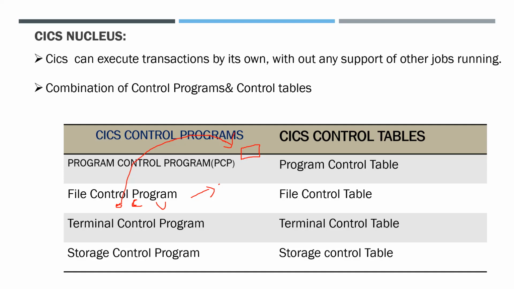I am running the file control program's open a file program, and that program is listed here in the file control table. The programs running to open a file are listed here.